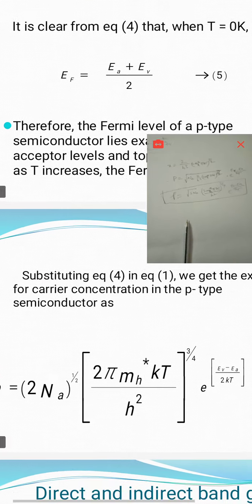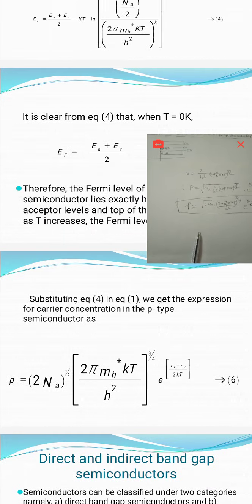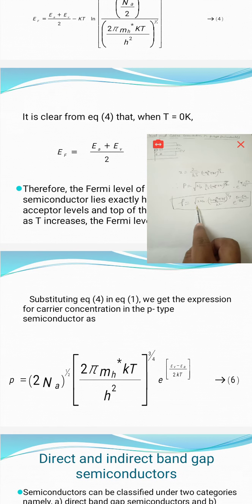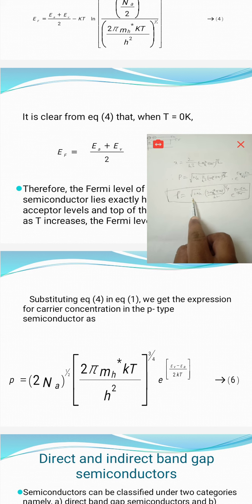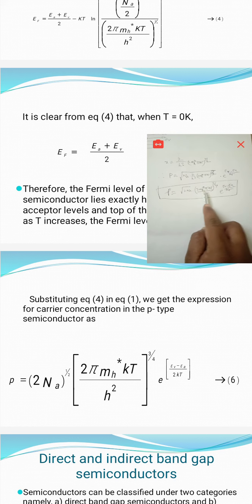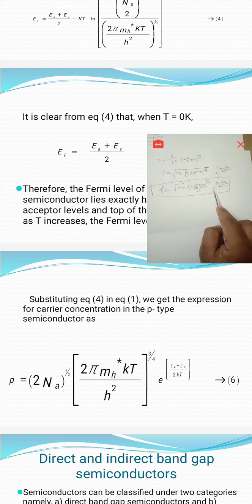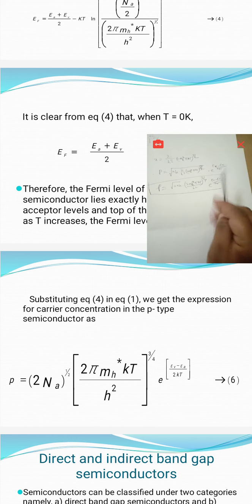See here, finally we got the expression, equation number 6: P is equal to root 2 NA, (2 pi m_h star KT by h square) whole power 3 by 4, e power of (EV minus EA) by 2 KT.